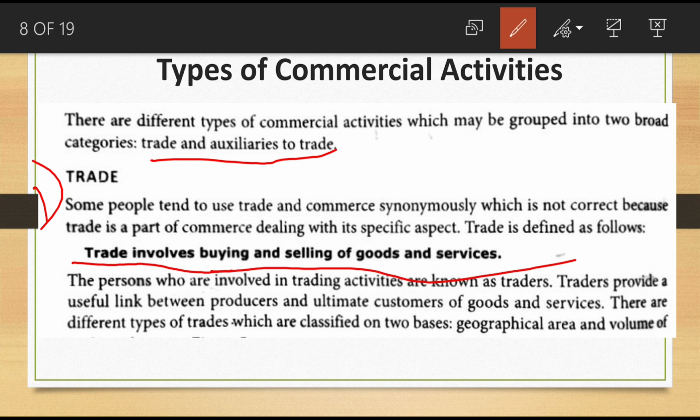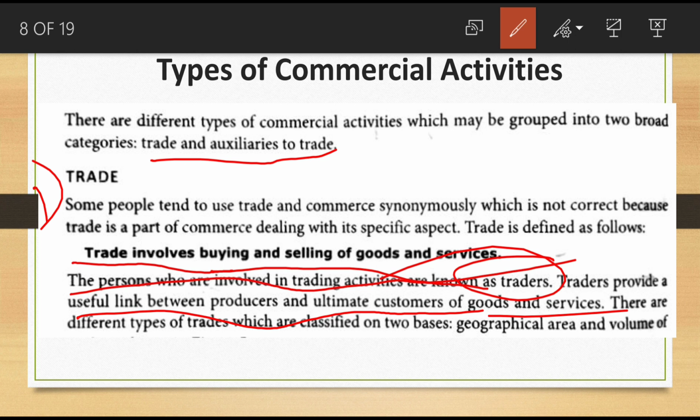The persons who are involved in these trading activities are known as traders. The persons involved in buying and selling of goods and services, we can call them traders. Traders provide a useful link between the producers and ultimate consumers of goods and services. So traders link consumers and producers.